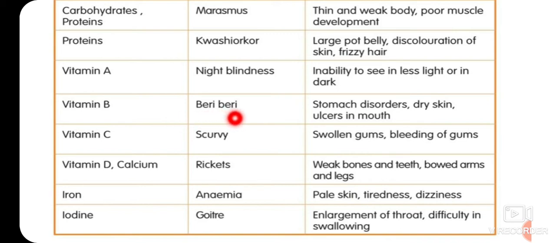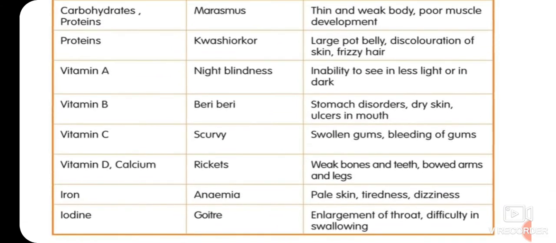Vitamin B, beriberi is a disease due to lack of vitamin B in our food. These are symptoms: stomach disorder, dry skin, ulcers in mouth. Vitamin C, scurvy, swollen gums, bleeding of gums. Vitamin D and calcium, rickets, weak bones and teeth, bowed arms and legs.